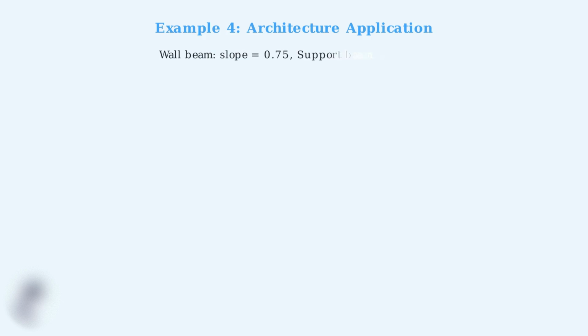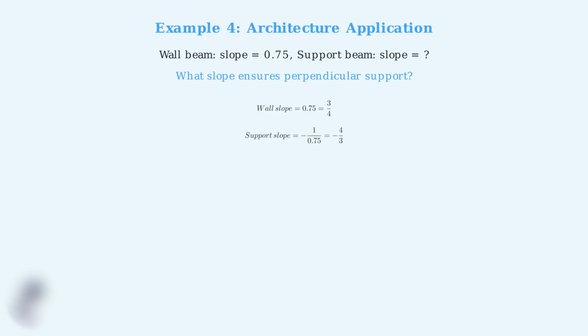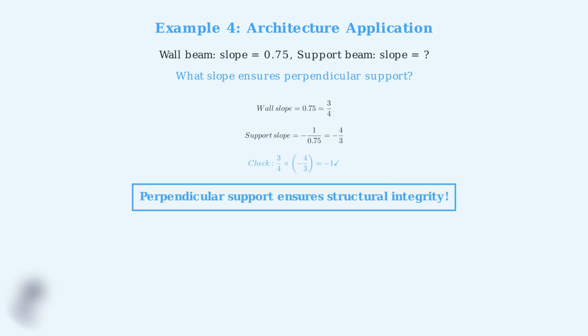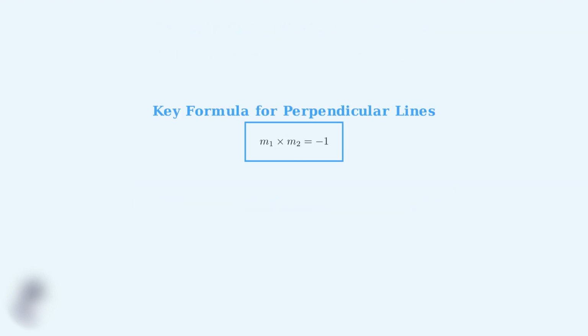Example 4. Real-world application. In architecture, perpendicular lines ensure structural integrity. Let's check if wall supports are properly perpendicular. For perpendicular support, we need the negative reciprocal of 0.75. Since 0.75 equals 3/4, the perpendicular slope is negative 4/3. This ensures the support beam is exactly perpendicular to the wall beam, providing maximum structural strength and stability in construction. Remember the key relationship. Perpendicular lines have slopes that are negative reciprocals, where m1 times m2 equals negative 1.